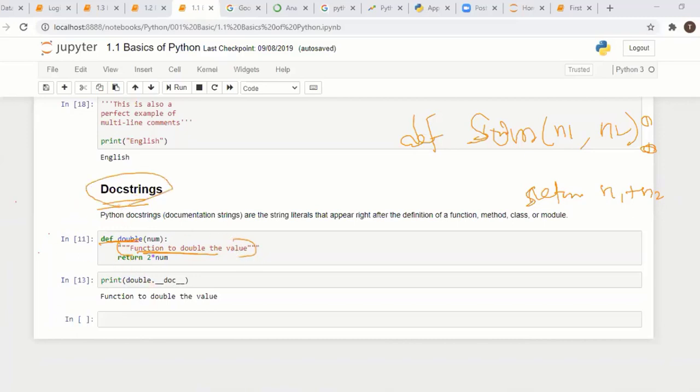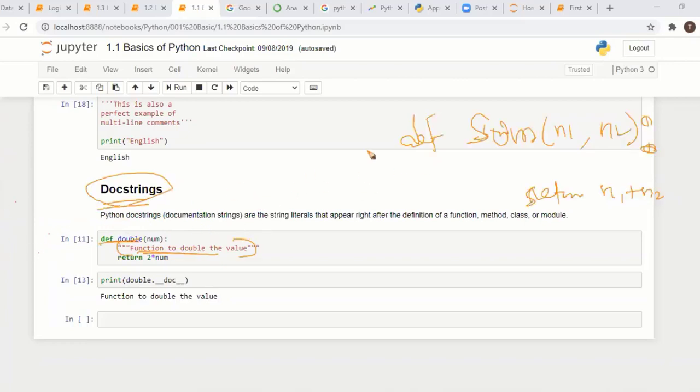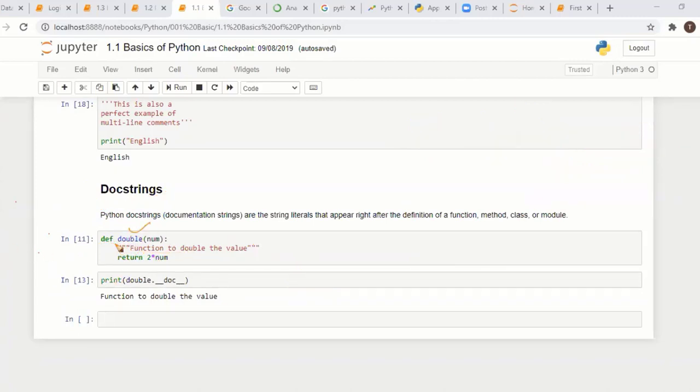Suppose I am going to use your function sum. You specify on the next line some description of this function. If I want to see it, I can easily access sum dot double underscore doc, and it will return it. In this example we have a function double, and inside it we have a docstring. I'm going to use this function and want to know its purpose. To read the definition, you can access the docstring with double underscore doc double underscore.